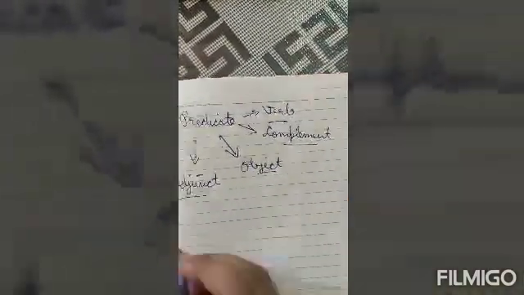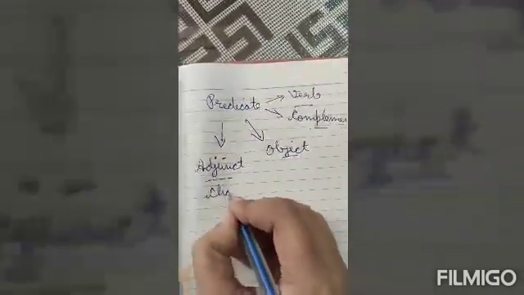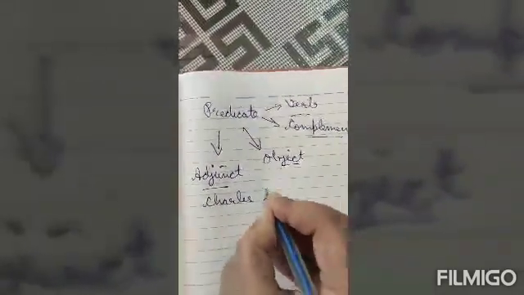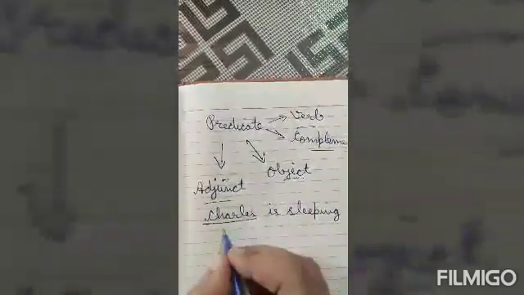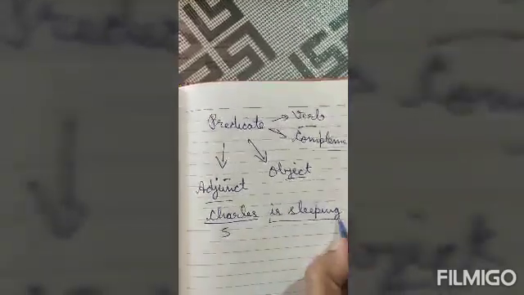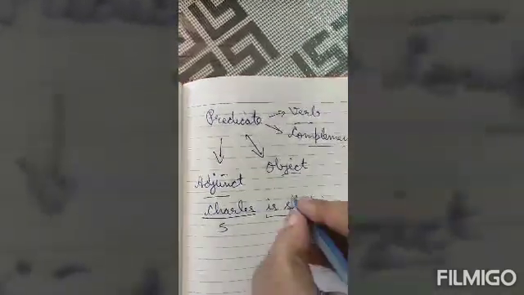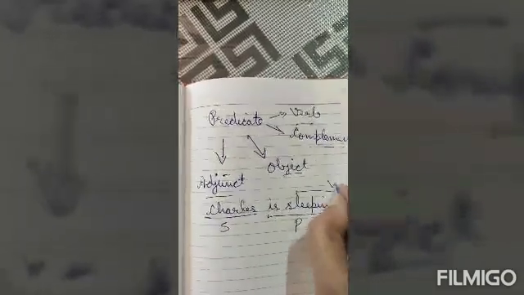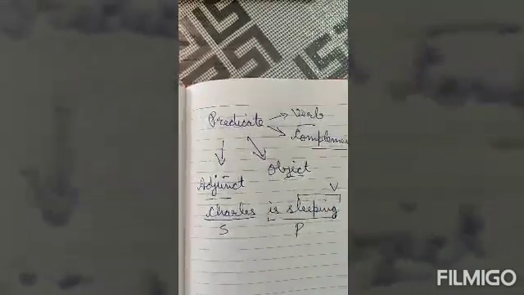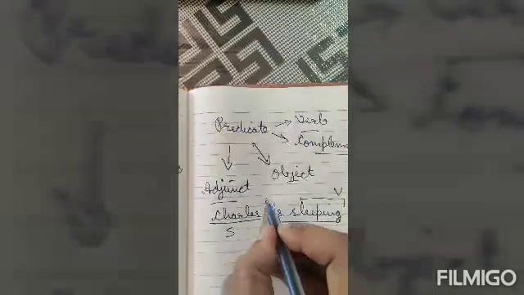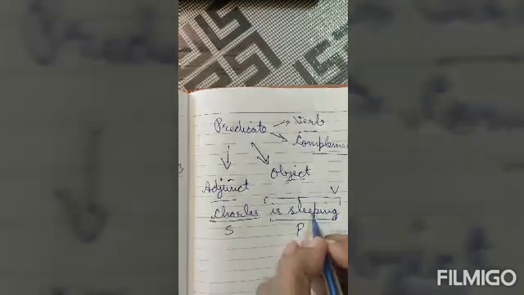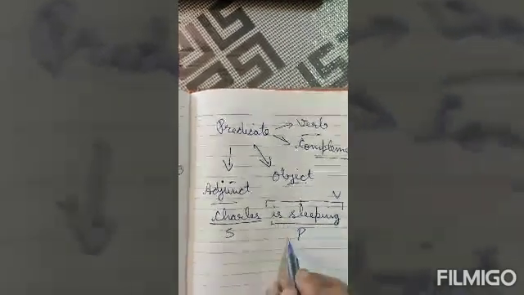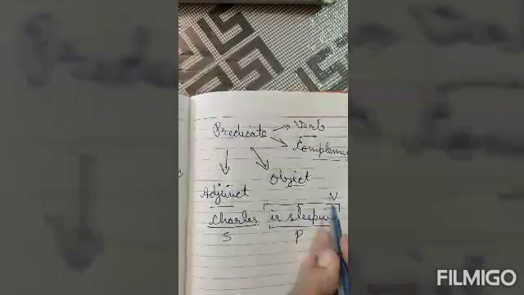Verb you already know, a work that someone is doing. Okay, like Charles is sleeping. Here Charles is subject, is sleeping is predicate, and it consists of a verb. Okay, here the predicate is made of a verb. Is sleeping, we can include is also, because is is helping verb here and sleeping is main verb. So here the predicate consists of a verb.